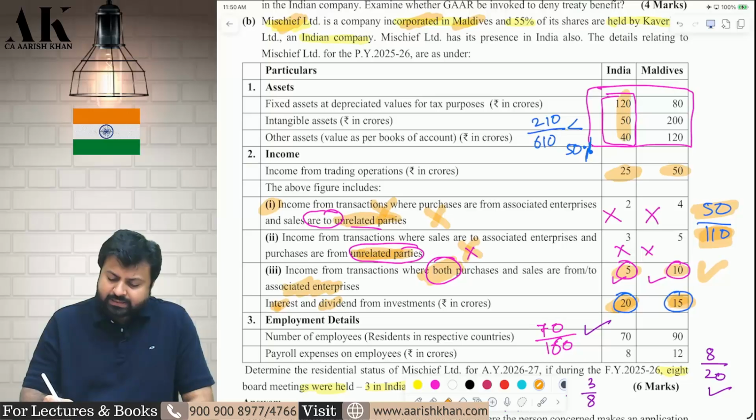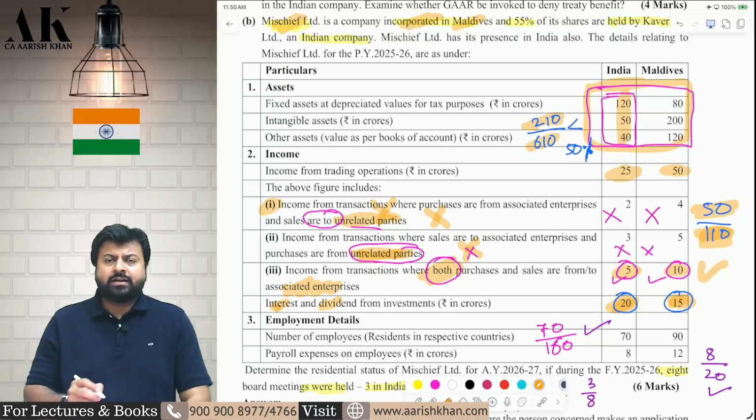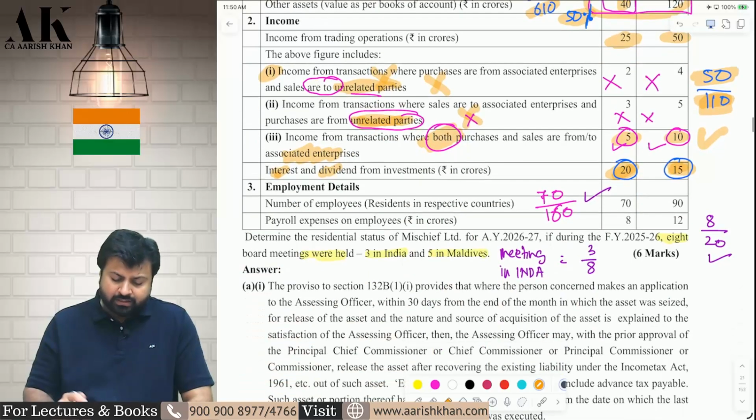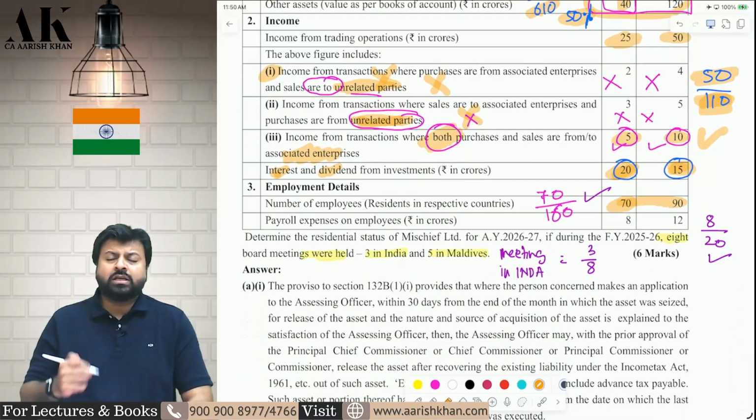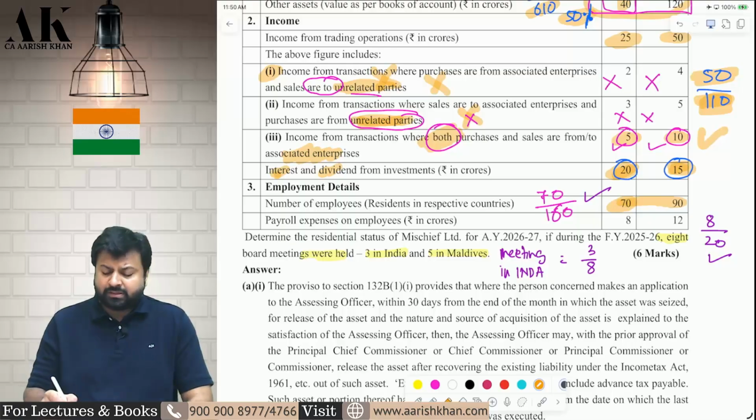The Indian assets are these assets: 120, 50, 40. Total assets are total of all of them. So the Indian assets are 210, total assets are 610. Therefore, Indian assets are also less than 50% of the total assets. Third, the Indian employees, which are 70, should be less than 50% of total employees. So the Indian employees are also less than 50% of total employees.